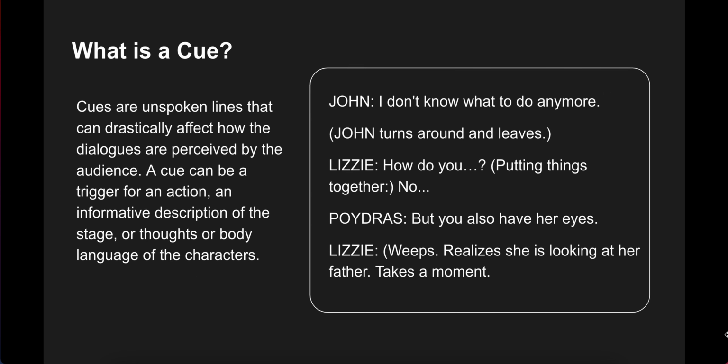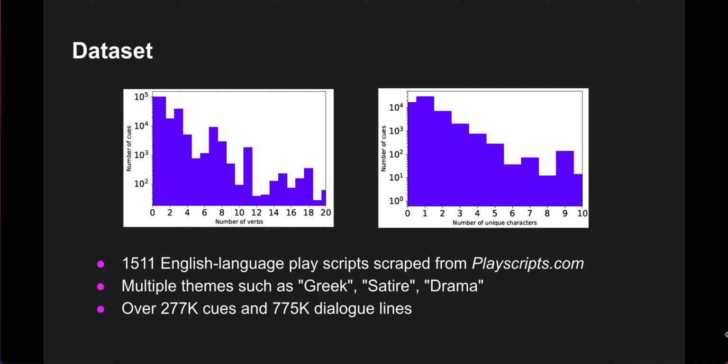So what is a cue? A cue is any unspoken line. It can be a trigger for an action, a description of the stage, or thoughts or body language of the characters. For this work, we scraped over 1,500 play scripts from the Play Scripts website. These scripts have various themes, such as Greek, satire, drama, etc., and contain hundreds of thousands of cues and dialogue lines.